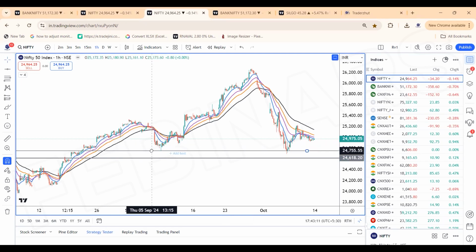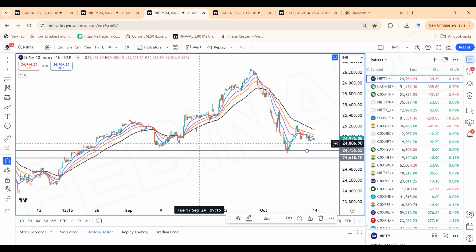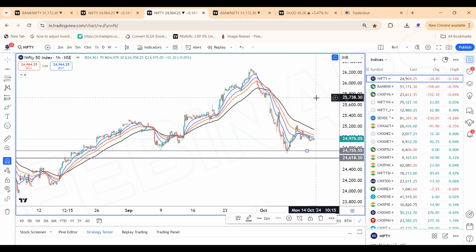We can call it a zone of confluence, 24,700 to 800. If it is an ABC, or if it is a third which is in the making, we need to see the higher top, higher bottom, the consolidation. Unless we break the level of 24,790, we are not on the downside.